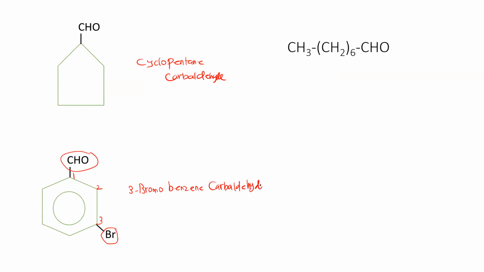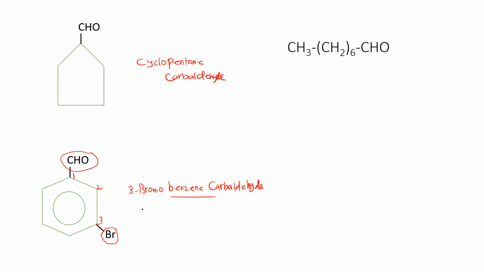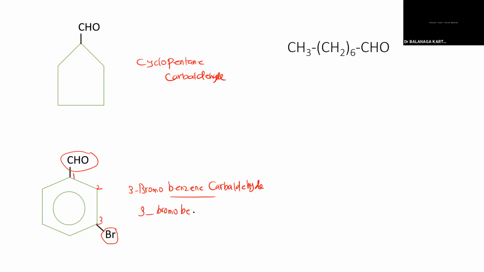Otherwise, the accepted IUPAC nomenclature will be 3-bromo-benzaldehyde. Benzaldehyde is also an accepted IUPAC name. Instead of benzene carbaldehyde, we can also say benzaldehyde.